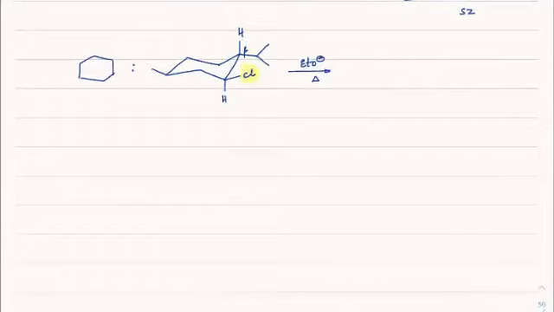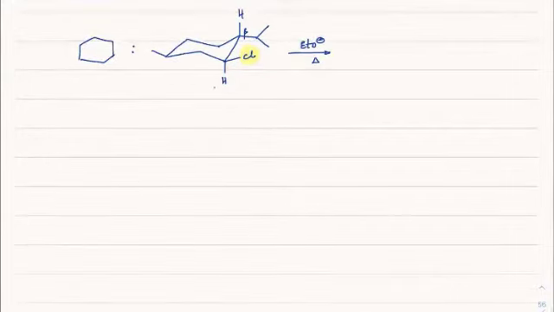We are expecting the elimination to happen there, but elimination must be anti-periplanar. An equatorial leaving group will never have anything periplanar to it, so elimination will never take place from the equatorial position.